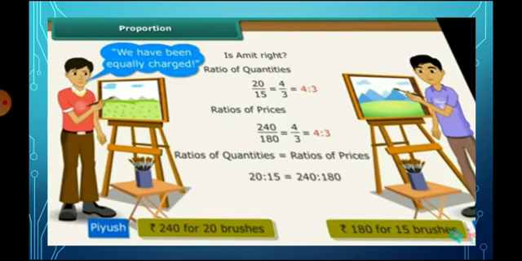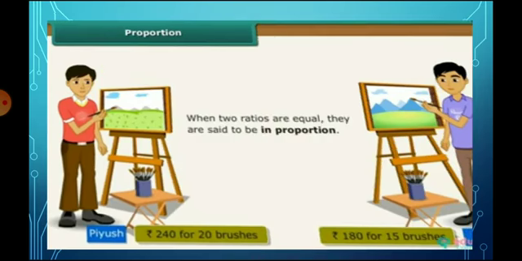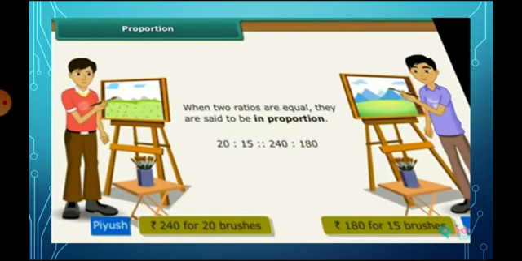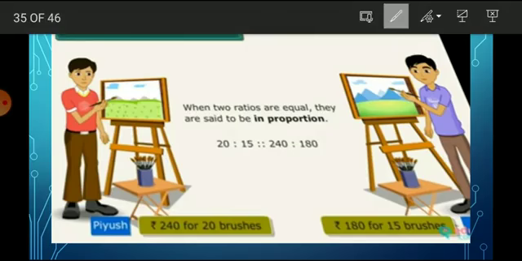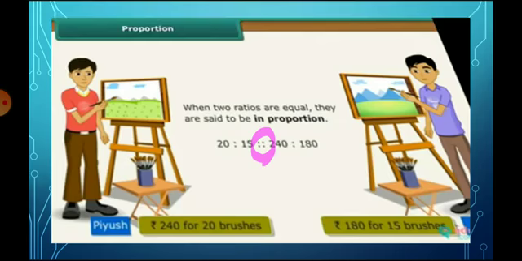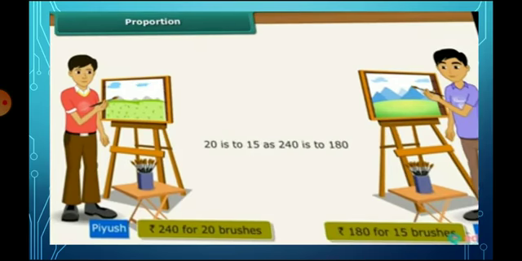Here the numbers are not equal, but after simplifying we get equal ratios. The symbol, a set of two colons, is called a proportion. So 20 is to 15 as 240 is to 180.